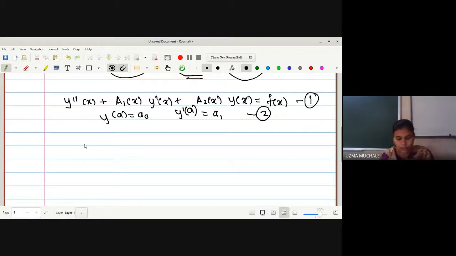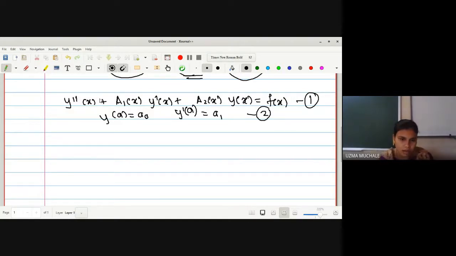Okay, so now in this case, this will be a method, right? Initially I told you that in this paper we are going to solve only the method and examples. So here we will start with the method and then we'll go for the examples in the next lecture, that is, in lecture 12. Here we have y double dash plus A1 of x y dash of x plus A2 of x y of x is equal to some function f of x.